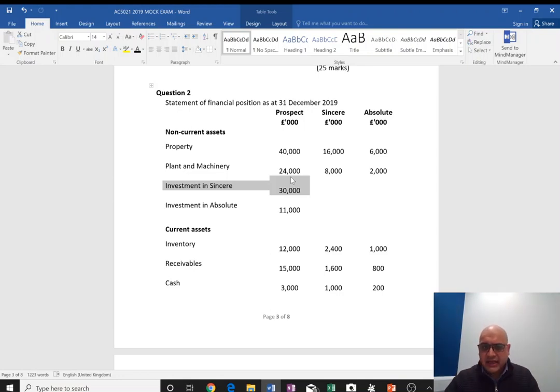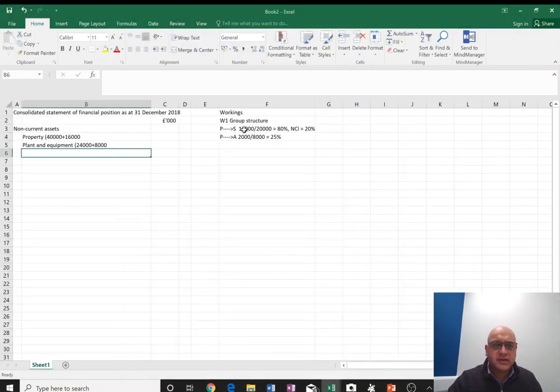So we are merging that. So that will go. Investment in Absolute will be replaced with a new figure at the end, which we will find later. Let's not touch the investments here, but there will be a new figure as a result of this calculation, which is goodwill, and goodwill will come from a working.